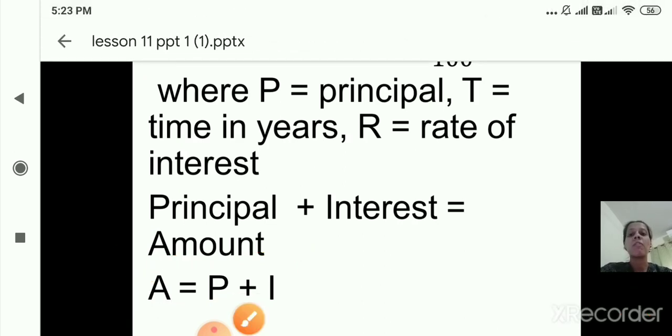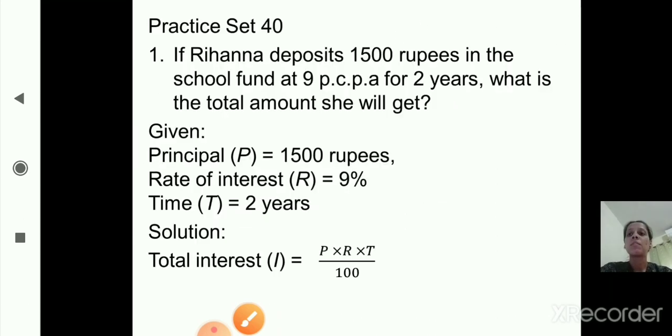Now we'll start with practice set 40. Question number 1.